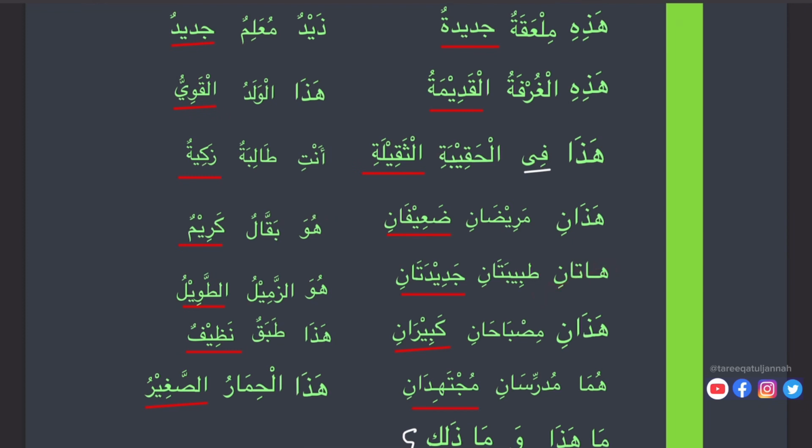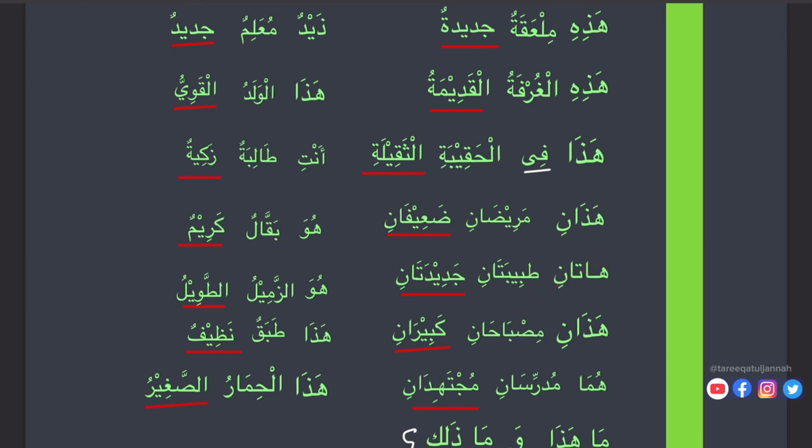Hatani, as we use hazani for masculine, hatani for feminine. Hazani for masculine, hatani for feminine, meaning these two, for two. But we don't say these two, just these, meaning two.